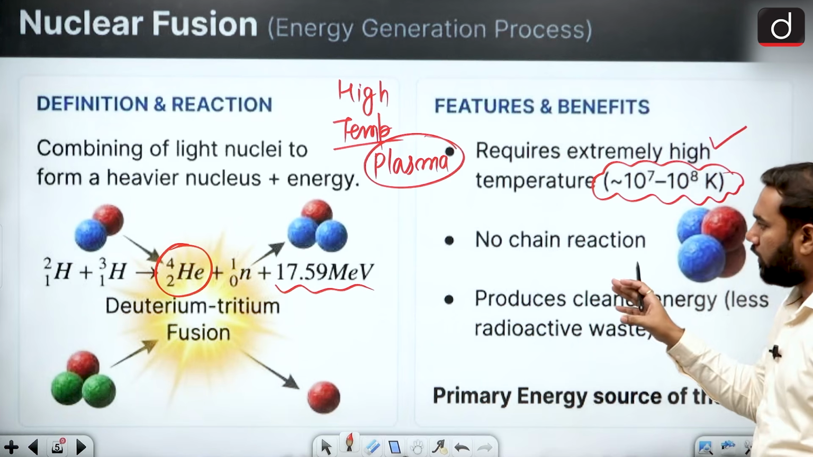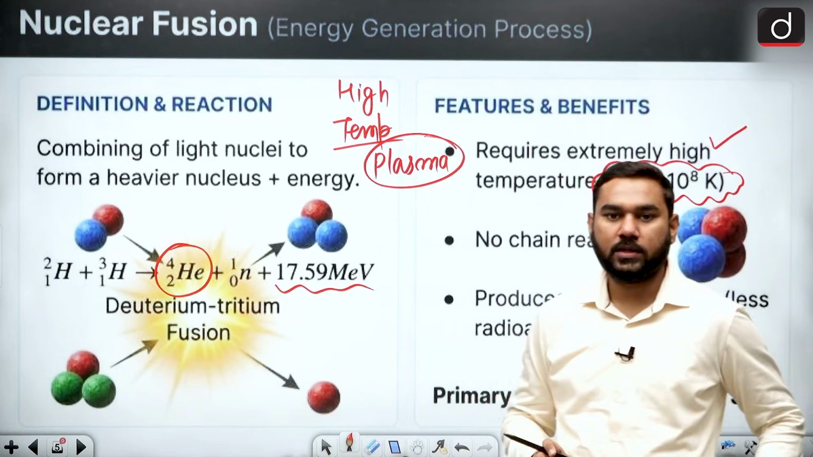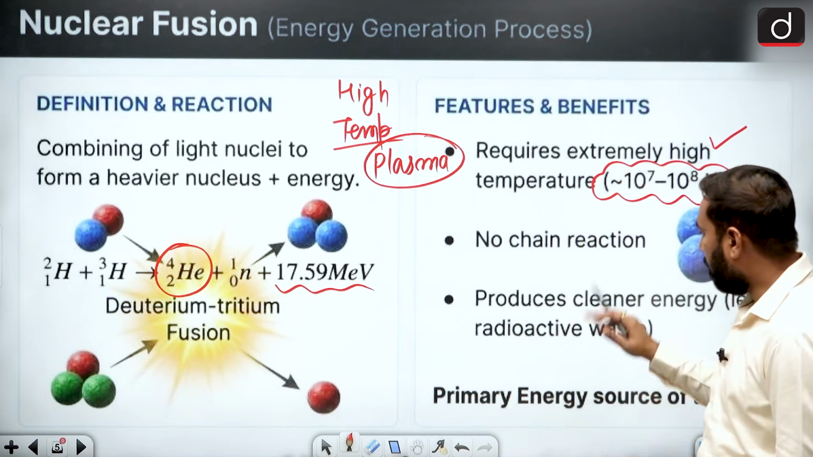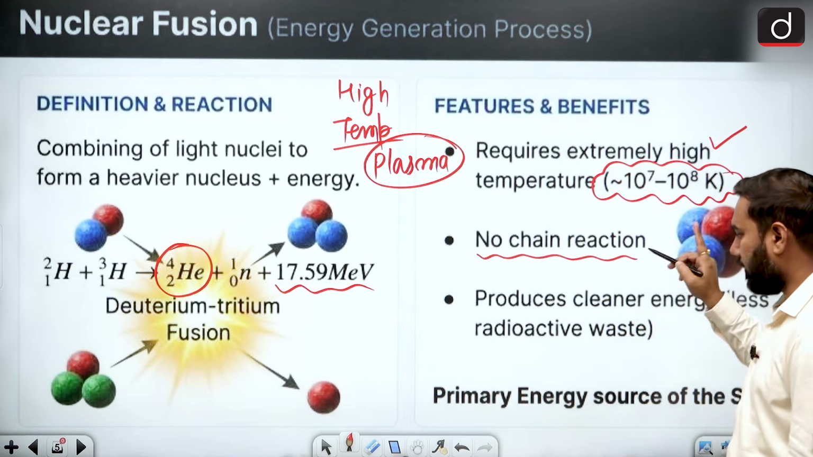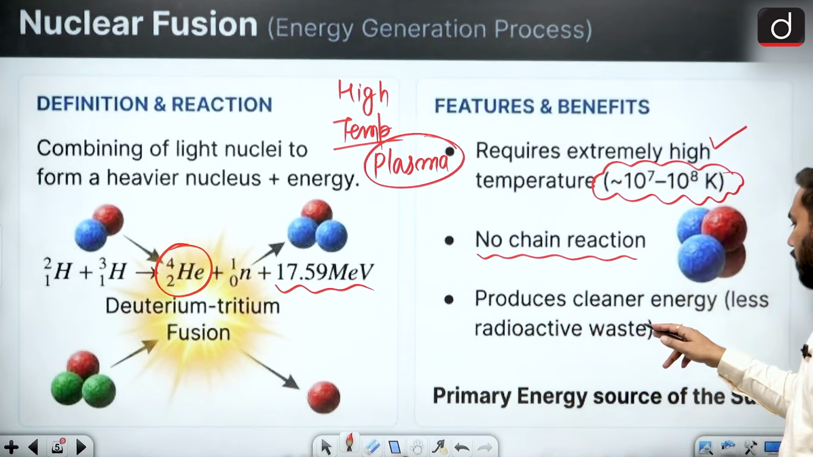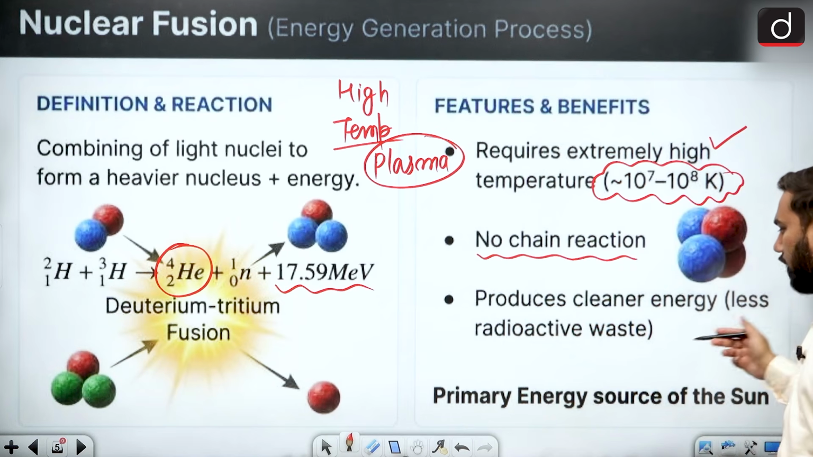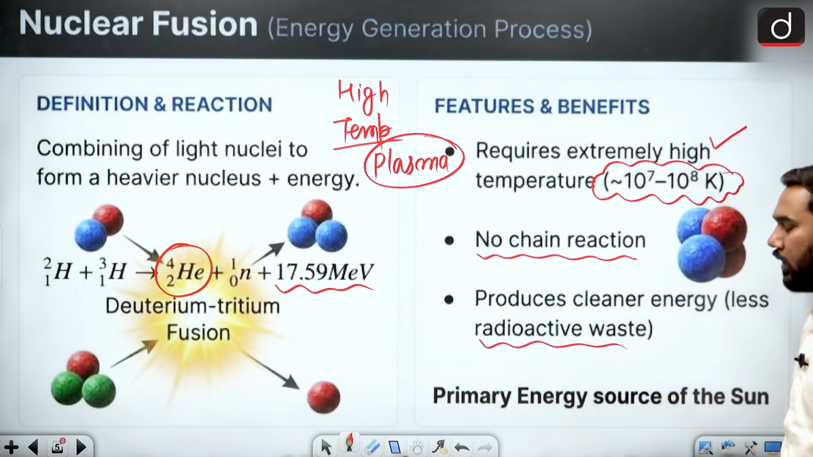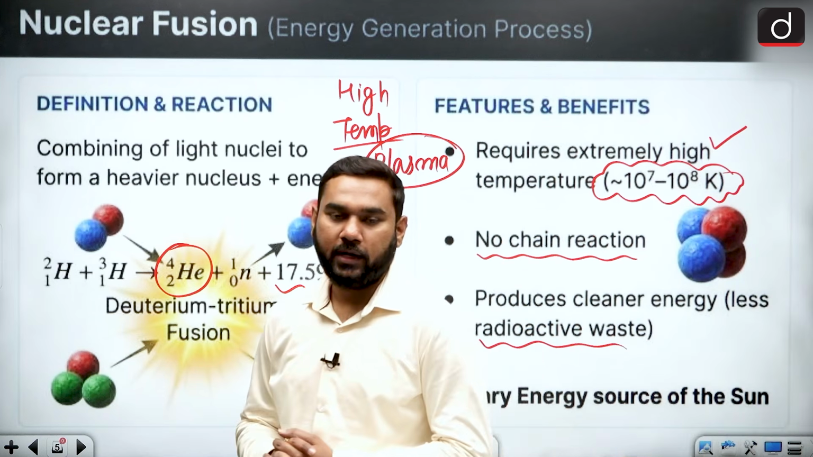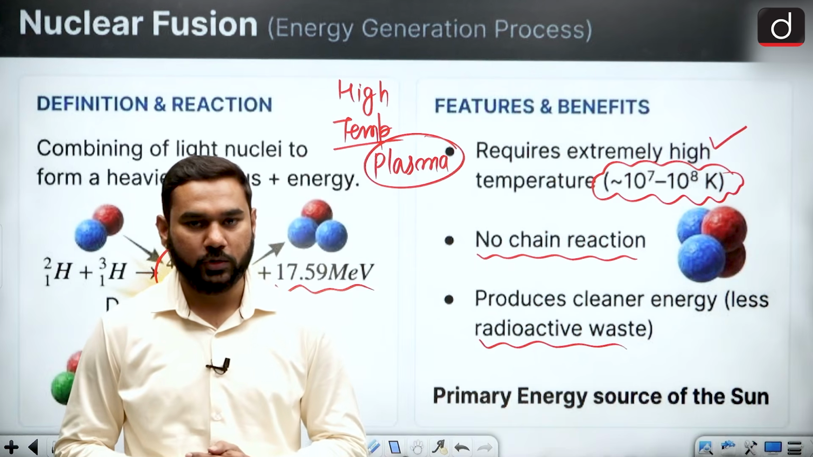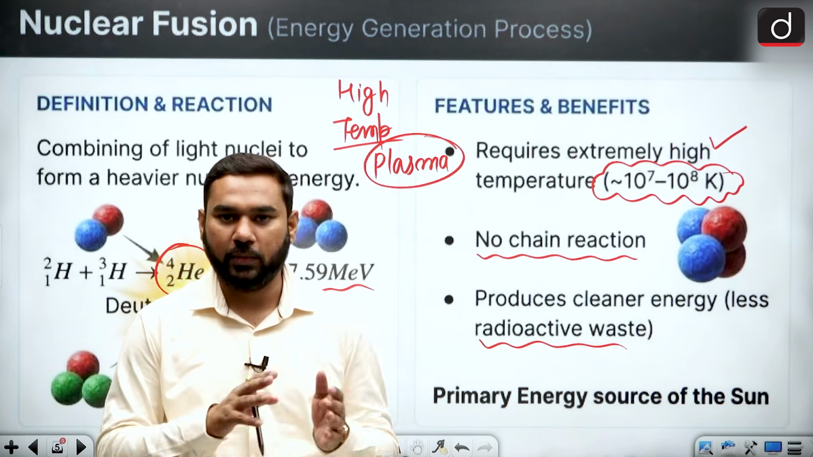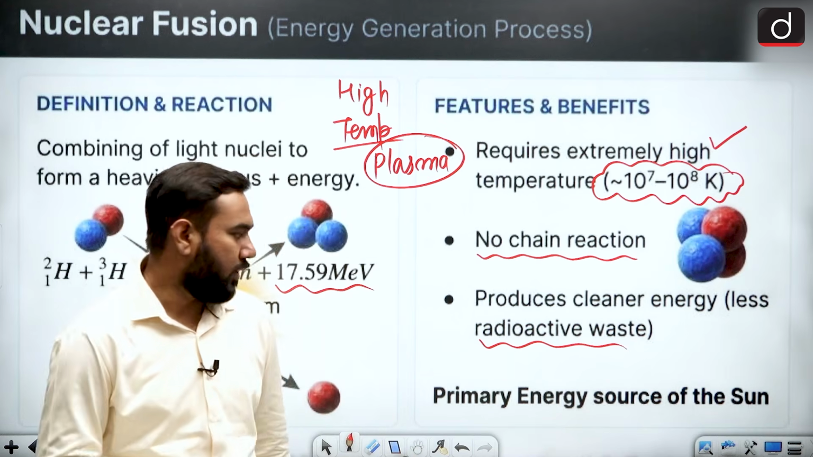Or maybe we can say providing this temperature is the critical stage of development for fusion reaction. But there is no chain reaction. That is again a very important point. It can produce clean energy because the radioactive waste is very little. Yes, this is a major important point. And why are the world and India willing to make a fusion reactor? Because the waste material which comes out can be less radioactive than fission waste.